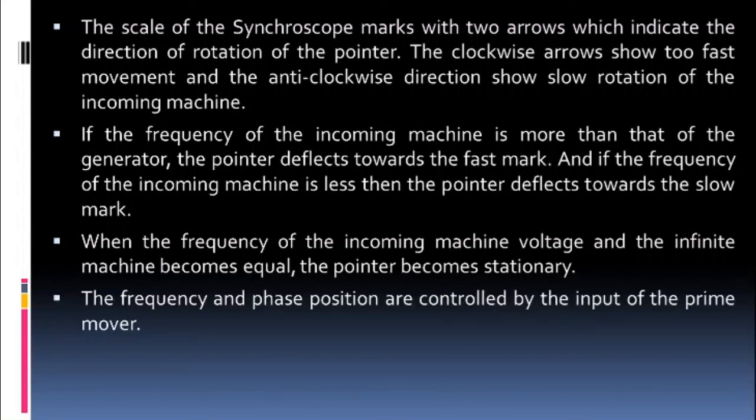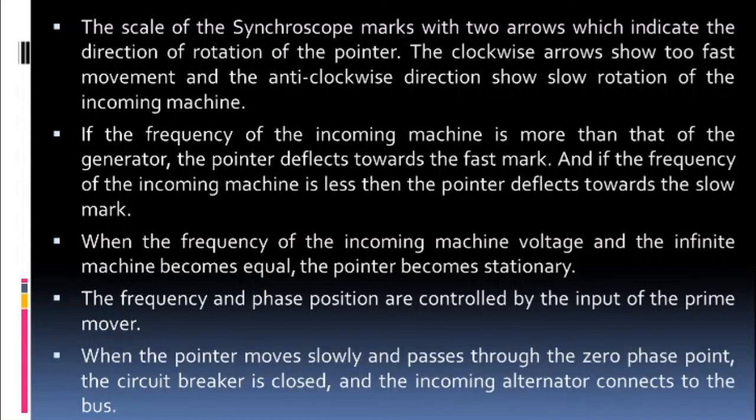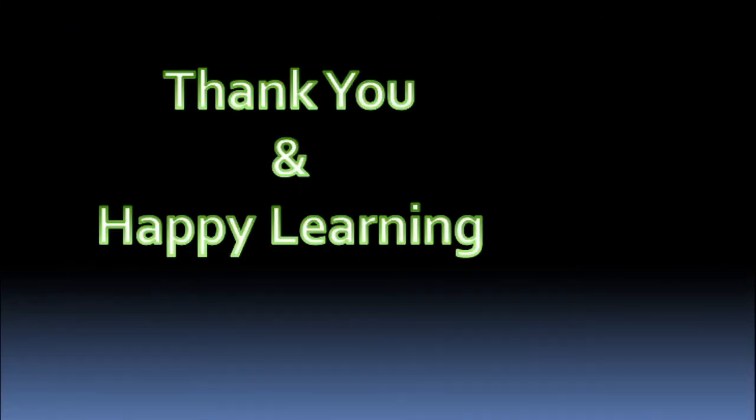The frequency and phase position are controlled by the input of the prime mover. You can easily change the frequency and phase position by changing the speed of the prime mover. But if you suppose want to change the terminal voltage, then you have to control the field. If you control the field current, you can change the voltage as well. All right. So this is all about the synchronoscope. You must know. This is all about the methods of synchronization we have seen today.